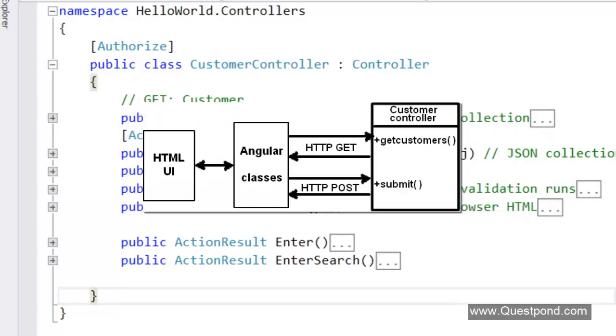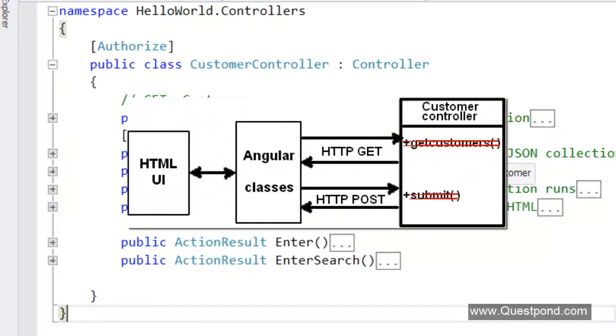Now pause for a moment, look at the diagram on the screen and think logically. Are we making things duplicate here? Are we making things redundant here? In other words, we are saying HTTP post and then calling the submit action. We are saying HTTP get and then calling the get customers action of the controller. Now HTTP get means that we have to get the data from the server. HTTP post means we want to actually add data to the server. So why do we need to have different custom action names again?